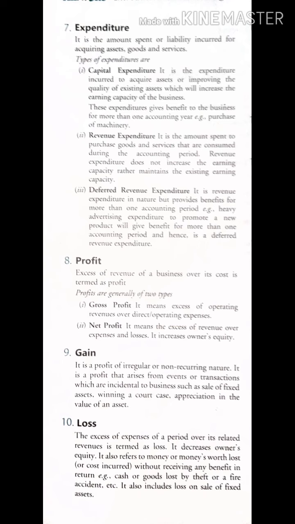Now net profit means the excess of revenue over expenses and losses. It increases owner's equity. Again, there are indirect expenses which I was talking about, like salary to staff or any such kind which is indirectly helping in your production process. So when you calculate all this, you get net profit. When you calculate through your direct expenses, you get gross profit. When you calculate through your indirect expenses, that means you make all adjustments of indirect expenses, then it is net profit which you achieve.